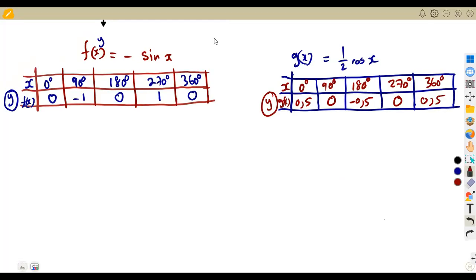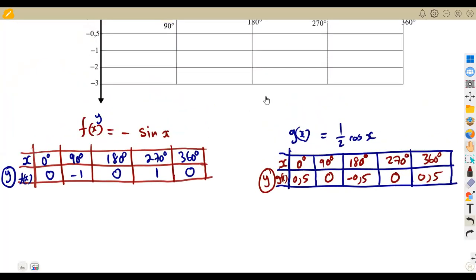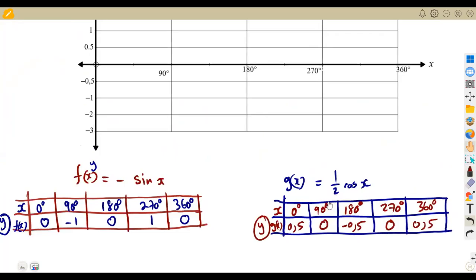All right, but like I said, we have a condition, guys, because here I'm going to take this table and mark my points back on the graph. I do the same for g of x, and mark my points on the graph.